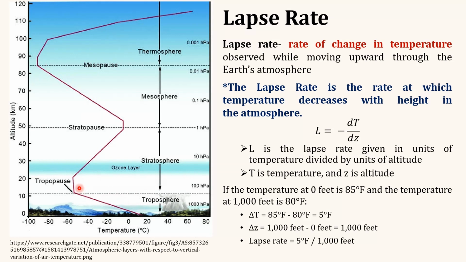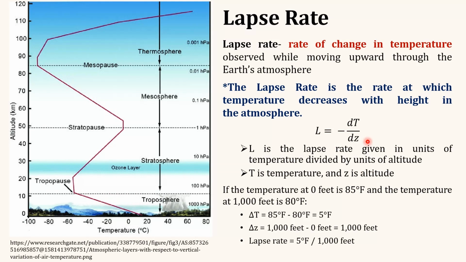So this rate of change in temperature which is observed while we move upward through the earth's atmosphere is defined as the lapse rate. This lapse rate is simply the rate of change in temperature with height. It is very important in predicting atmospheric stability and cloud formation. Another definition of the lapse rate, with respect to the troposphere, is the rate at which temperature decreases with height in the atmosphere.